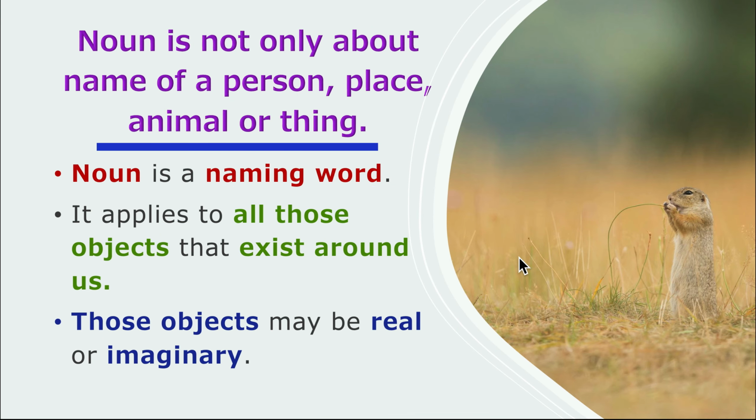Noun is not only the name of a person, place, animal or thing that we have traditionally been memorizing since our school days. In fact, noun is a naming word. It applies to all those objects that exist around us, that we can see, that we can touch, that we can taste, that we can feel. And all those objects may be real or imaginary, like what you can think of. So noun is not only the name of a person, place, animal or thing. Noun is much beyond that.